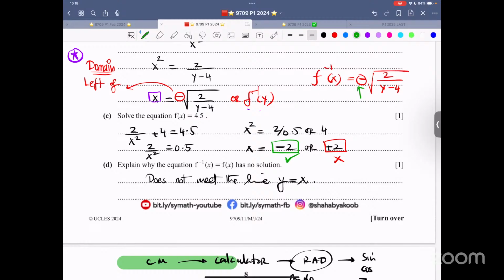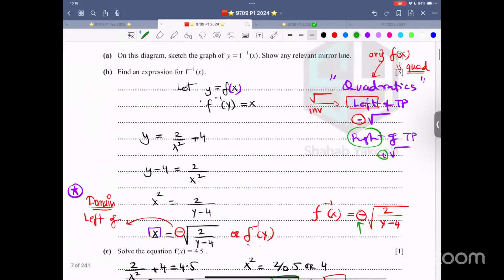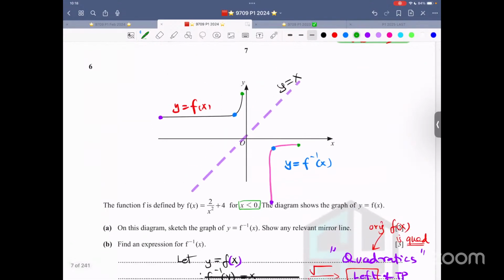Someone asked this question: do we have to measure 45 degrees using a protractor? No, no, no. You don't have to do any measurement. A protractor is not needed at all in P1 or P3. All you have to do is draw a realistic line through (0, 0) and (1, 1). That's more than enough. By eye, by vision, you just draw it realistically. It's never a scale thing. It's just a realistic diagram and nothing more. It's not a scale diagram.